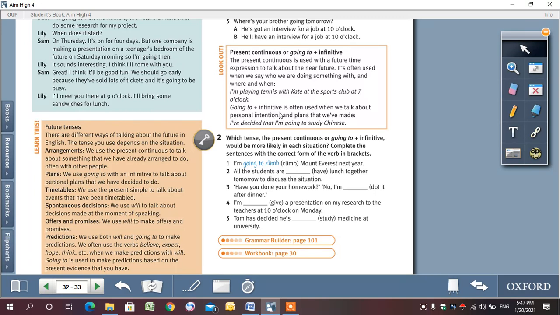But going to plus infinitive is often used when we talk about personal intentions and plans that we have made. For example, I have decided that I'm going to study Chinese.